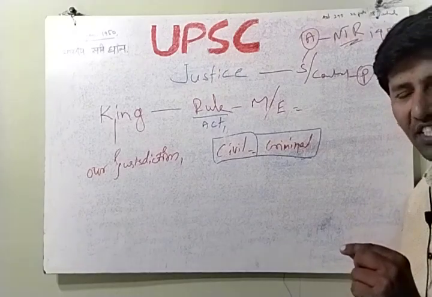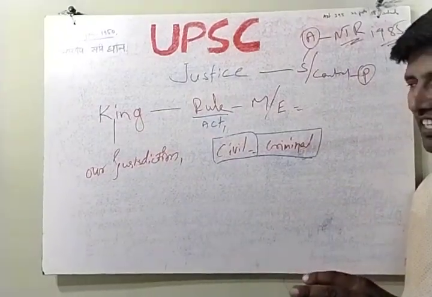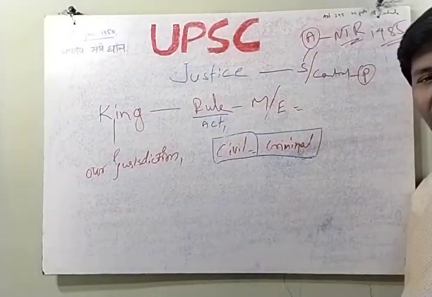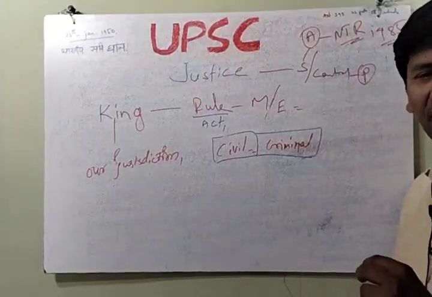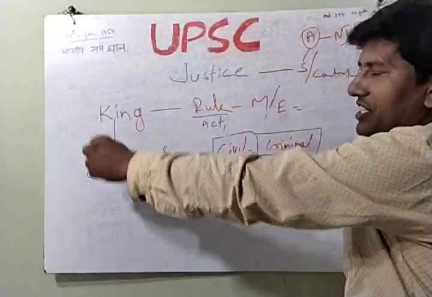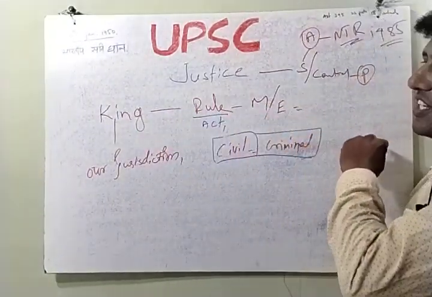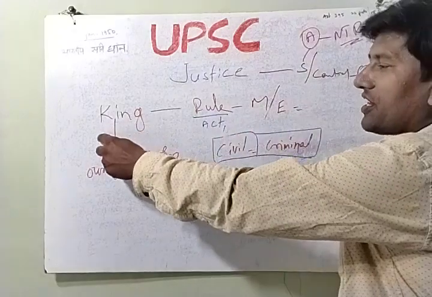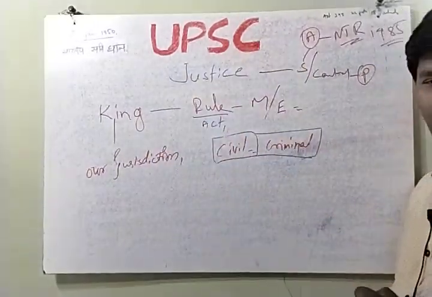Every citizen living in the area the king ruled is bound by it. There are two types of jurisdiction. One is territorial jurisdiction, which means the area over which the king holds power. Basically, the ruling area is the territorial jurisdiction.